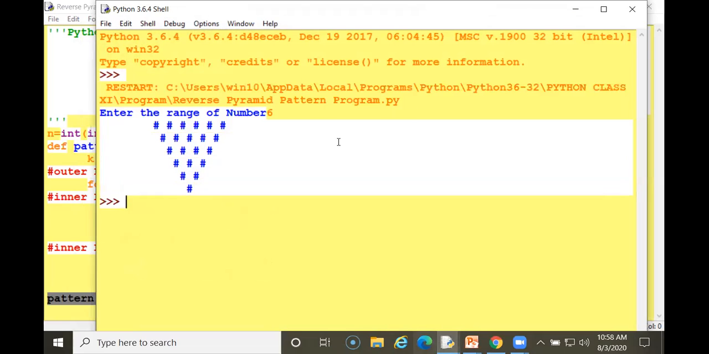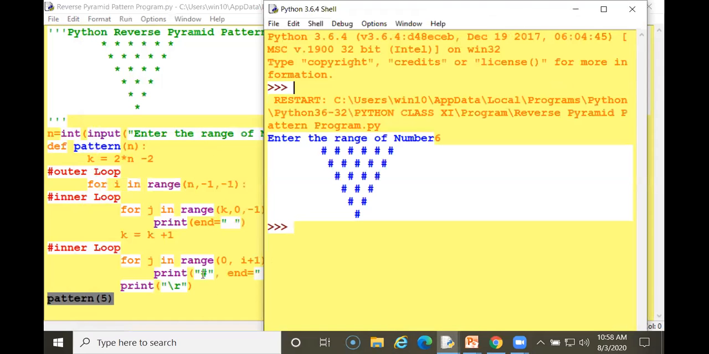So I am sharing a screen. Any operator which you are using for the pyramid will be printed. See, I have used hash here. If you put a star, star will be printed. So this is a reverse one. You can get that also, and it will repeat in this: 1 time, 2 times, 3 times, 4 times, 5 times, 6. I have inputted 6 here, so 6 times it will increment.